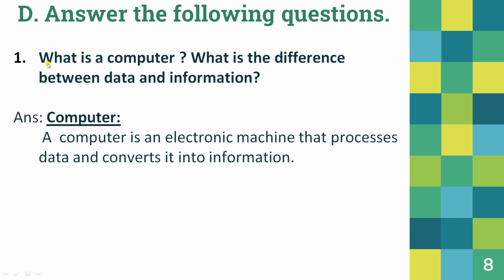Writing the first question, what is a computer? What is the difference between data and information? Computer, you have to write this heading with the blue marker and then you have to underline this heading.